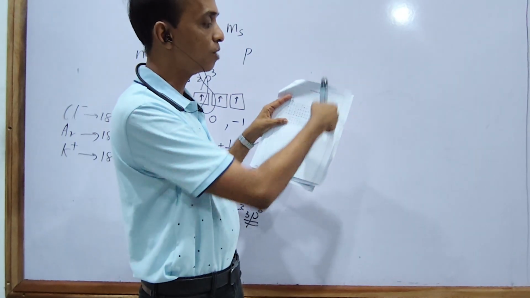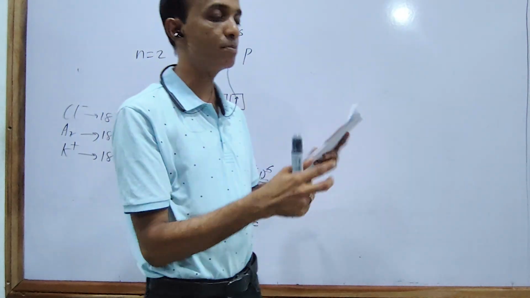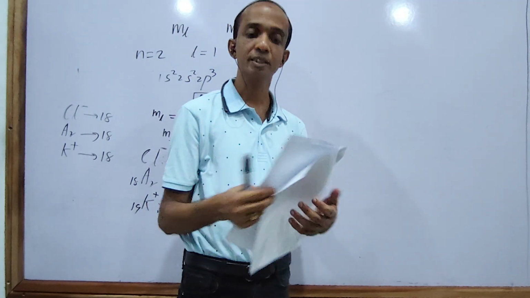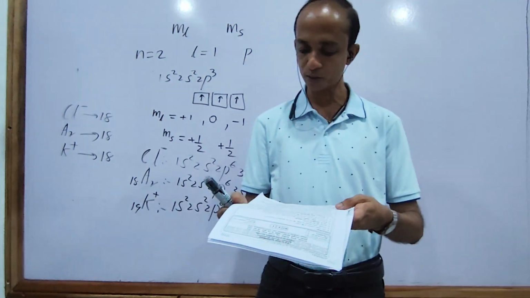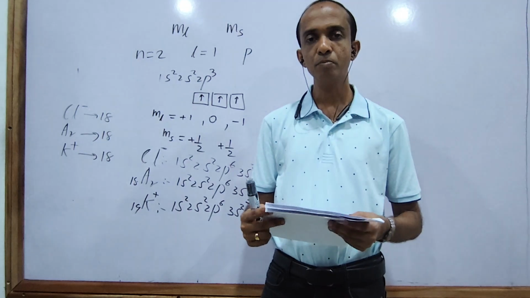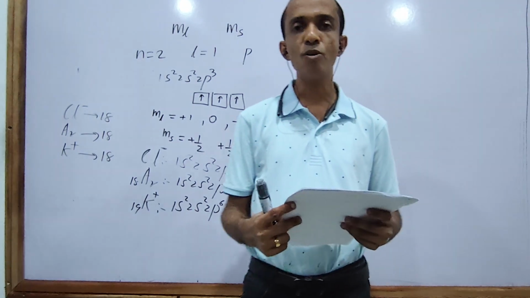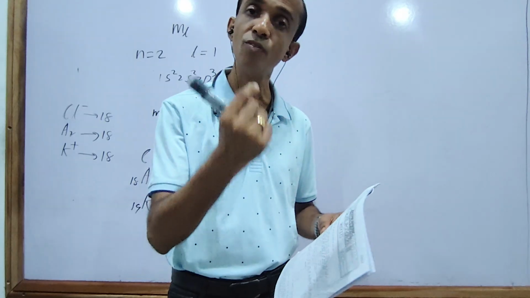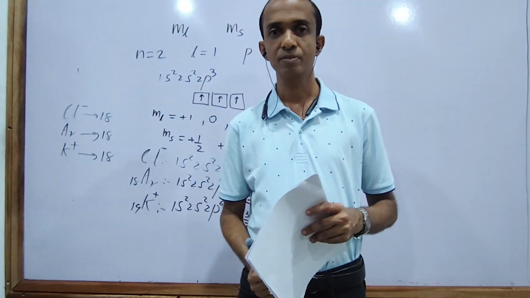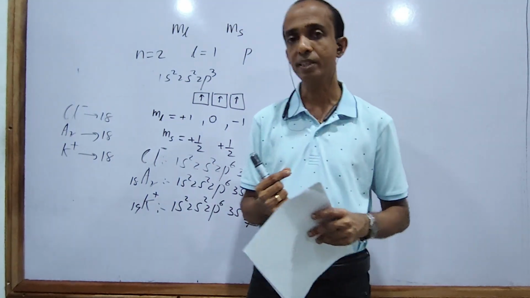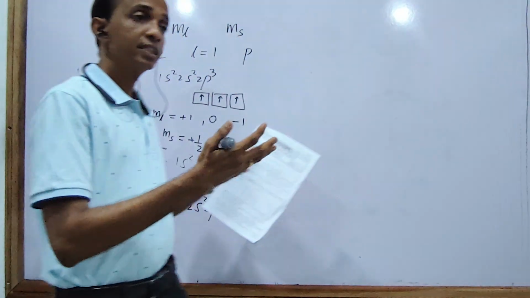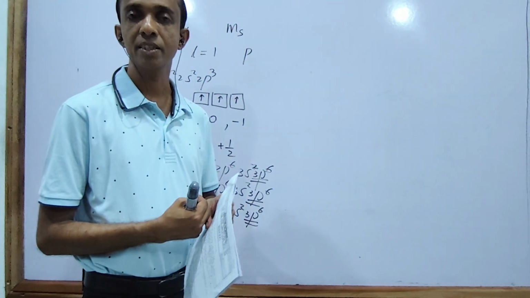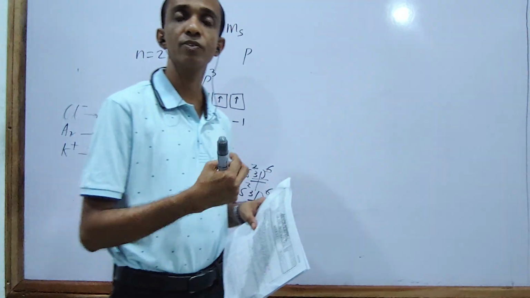Up to down of the group, what happens? Melting points and boiling points increase. Why? Up to down of the group, there are intermolecular attraction forces between these monoatomic molecules. Monoatomic molecule means the molecule contains only one atom. Between these monoatomic molecules, the interaction is London forces, very weak.